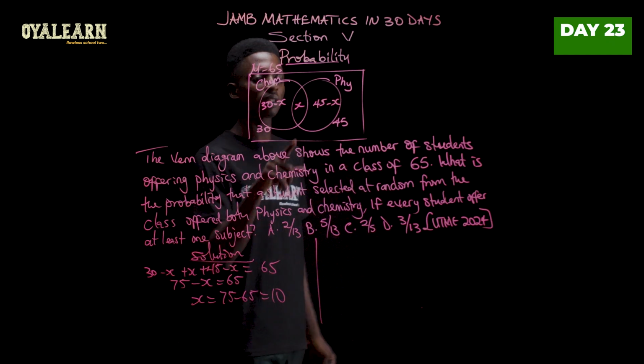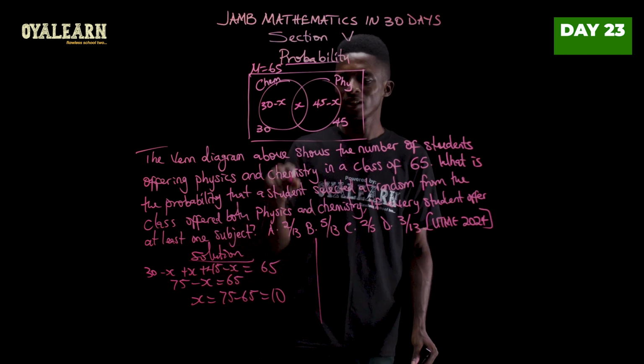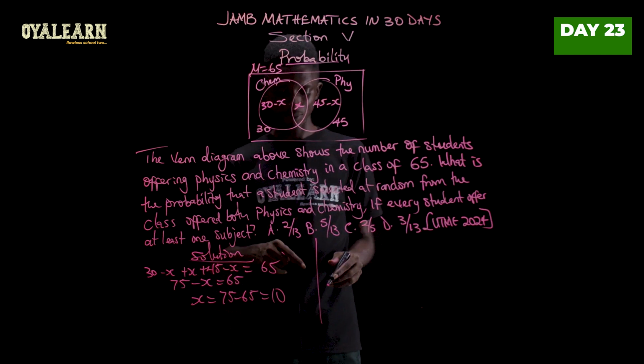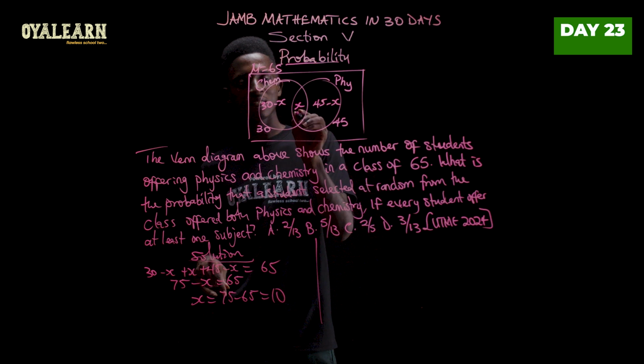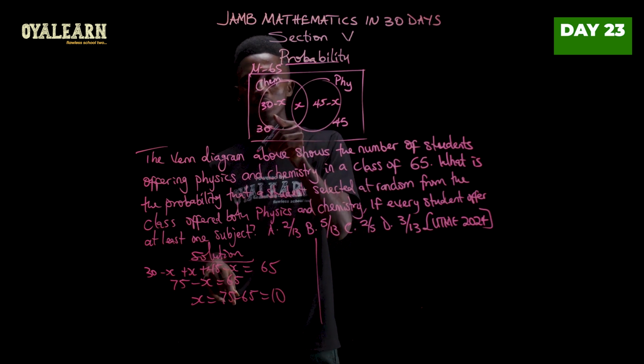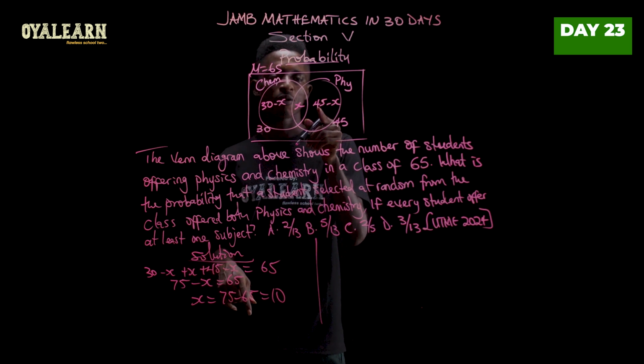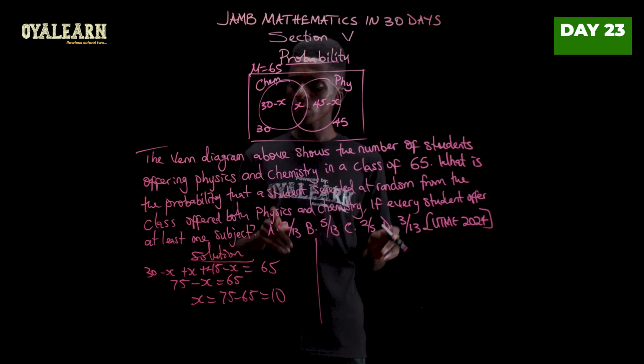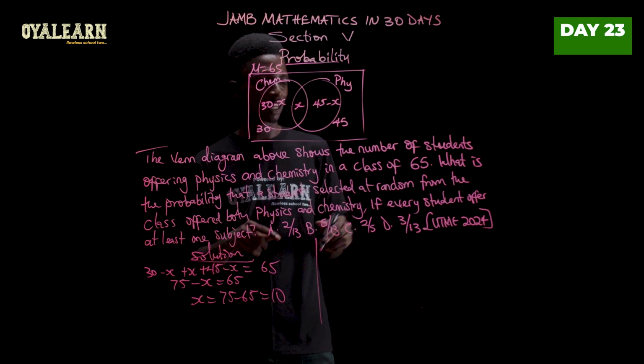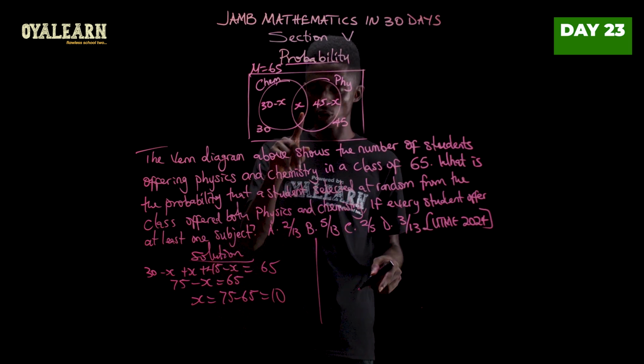So now that we know that the number of students that take both is 10, we can now say this is 10. This will therefore be 30 minus 10, which will be 20, and this will be 45 minus 10, which will be 35. But the question is asking for the probability that a student selected at random offers both of them.